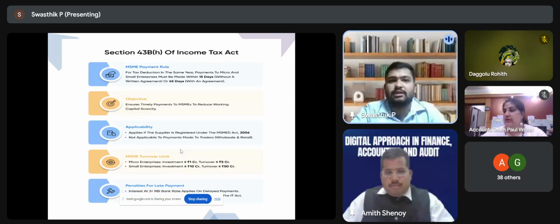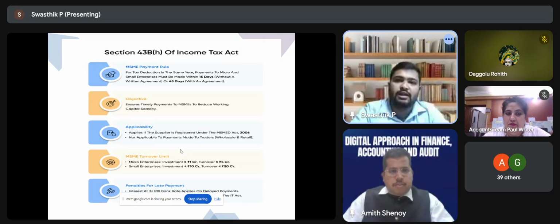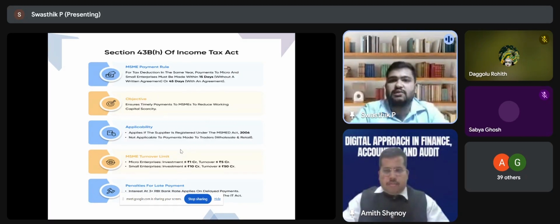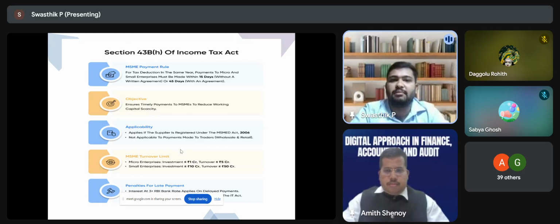So, a quick run through of section 43BH of the Income Tax Act. For tax deduction in the same year, the payment to micro and small enterprises must be made within 15 days if there is no written agreement, or, in case of a written agreement with that party, within the agreed due date, which should not be more than 45 days.